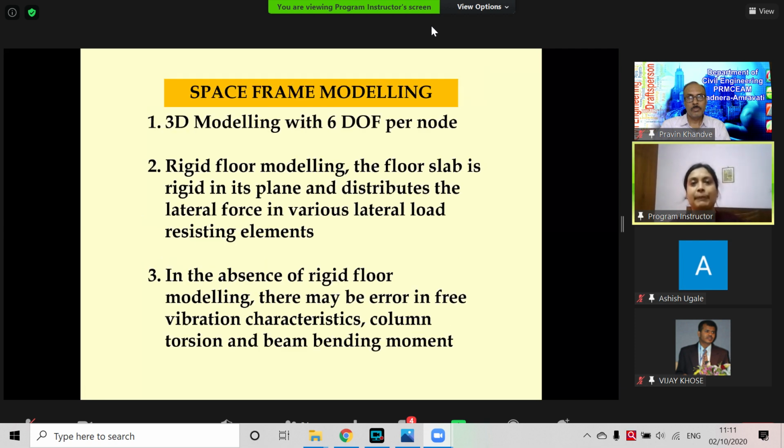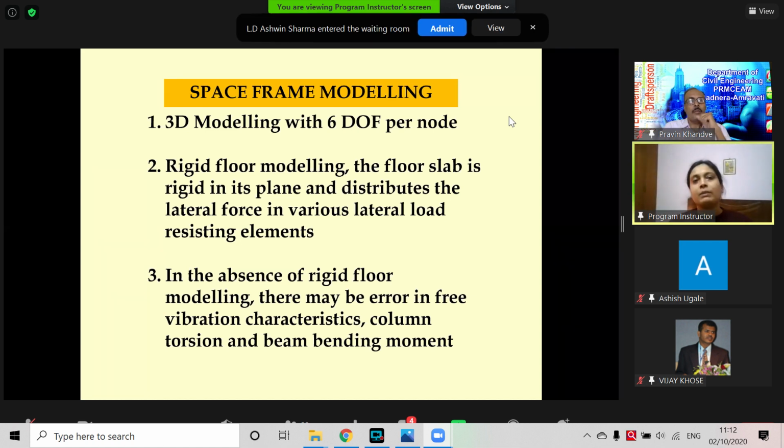So I'm coming to the space frame model. Since we have sufficient computational power right now, we can do this. Earlier it was difficult to model a space frame, and we used to go for 2D frame analysis. But given that there is no space constraint and the computational facilities are so strong, it hardly takes 10 to 15 minutes to analyze one regular building. That's why I will discuss the space frame today. A space frame is nothing but 3D modeling with 6 degrees of freedom.